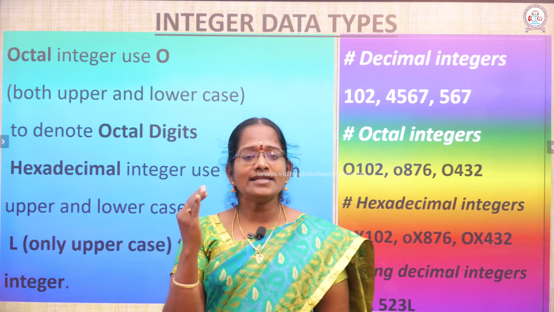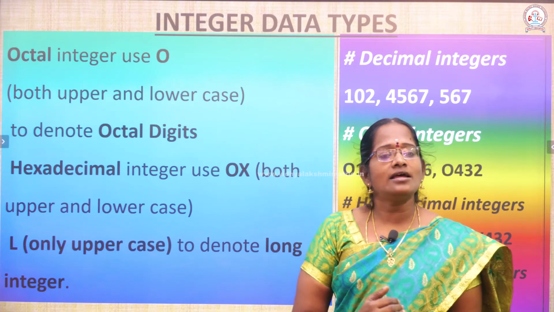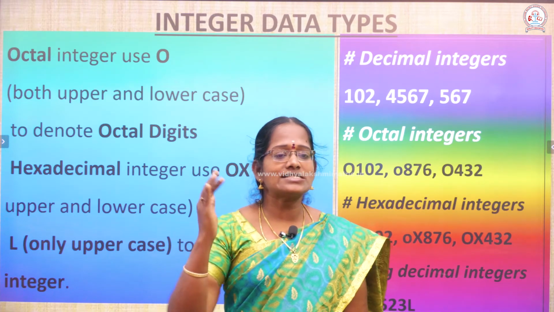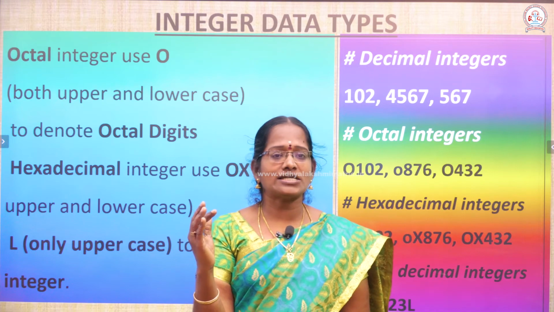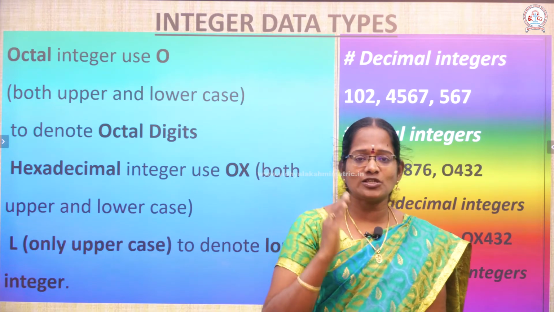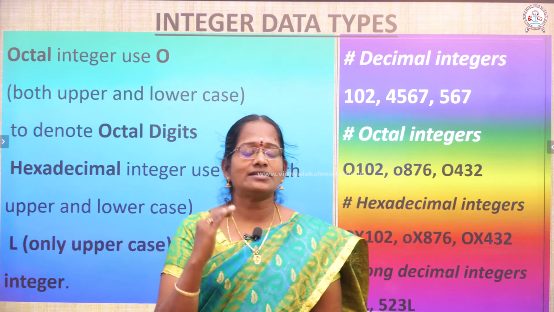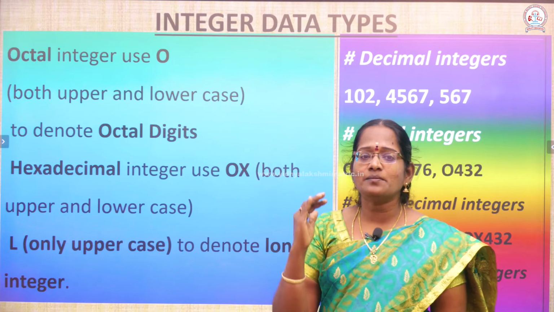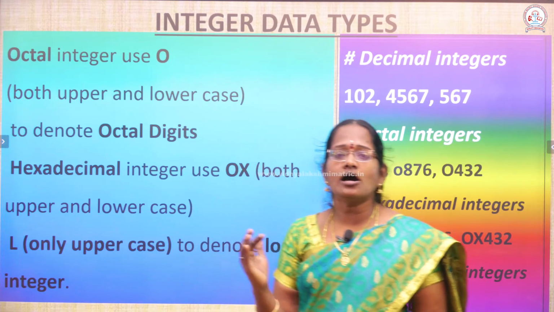Any number prefixed with 0x is treated as a hexadecimal number. Already we discussed this in literals also. The same concept: any number starting with 0 is treated as an octal digit, any number prefixed with 0x is treated as hexadecimal, and any number with an L is treated as a long integer.